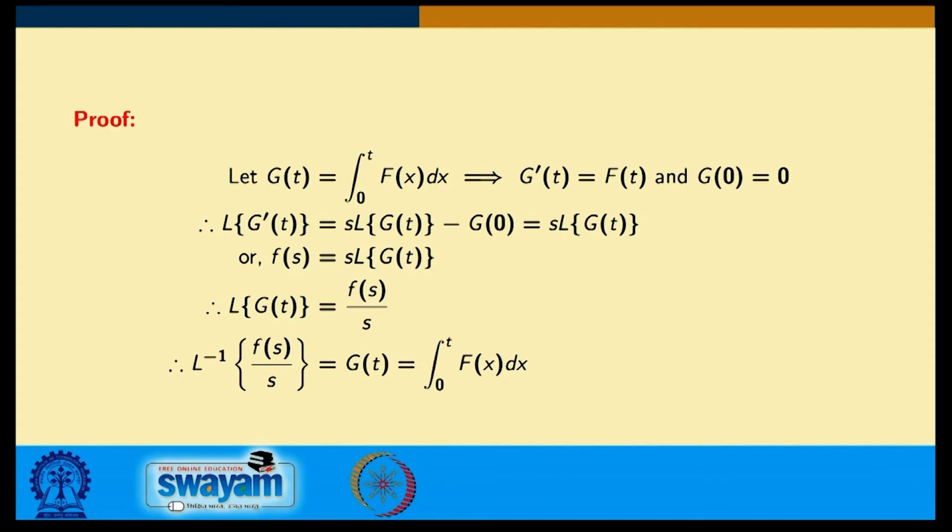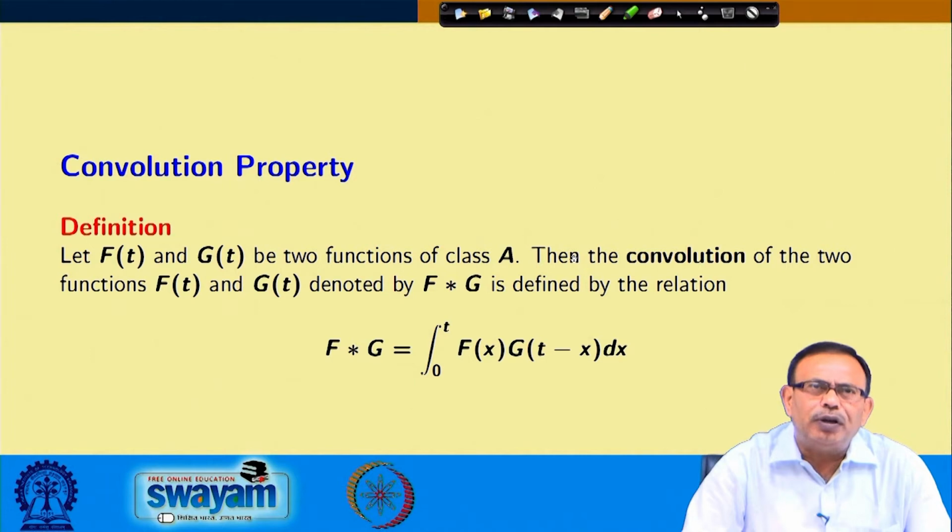So, we assumed g(t) only. Once I am assuming g(t) is integral 0 to t f(x) dx, we can say g'(t) equals f(t) and g(0) equals 0. So the Laplace transform of g'(t) equals s times Laplace transform of g(t). From here we are writing F(s) equals s times Laplace transform of g(t), and we are getting the required solution over here.